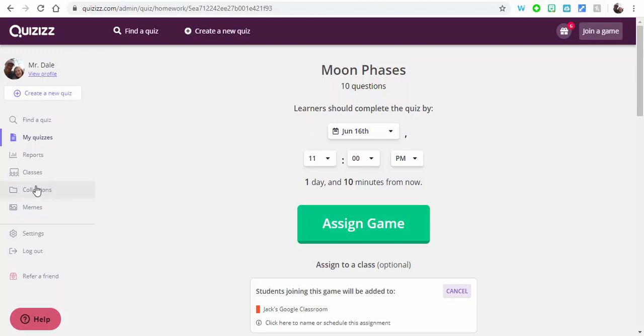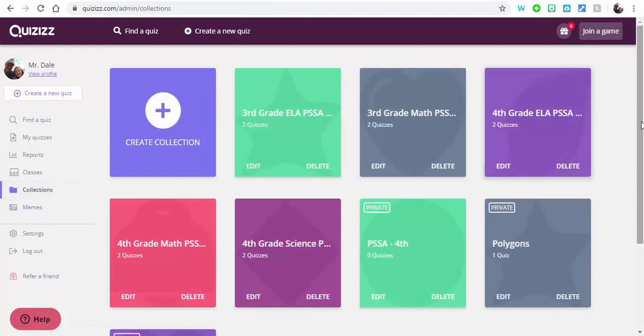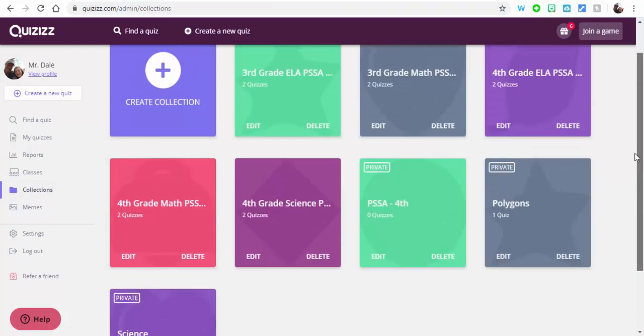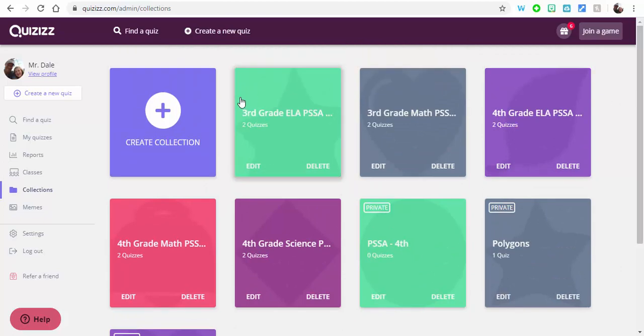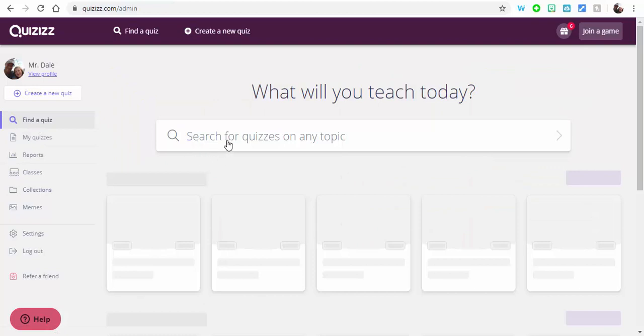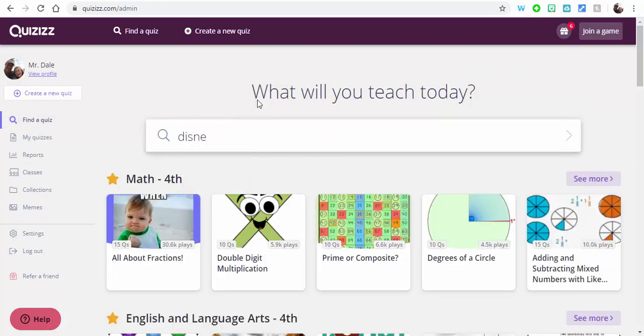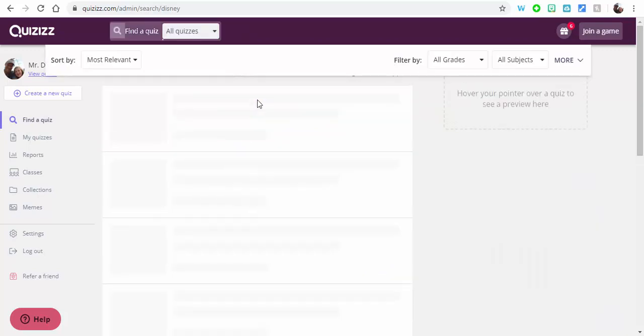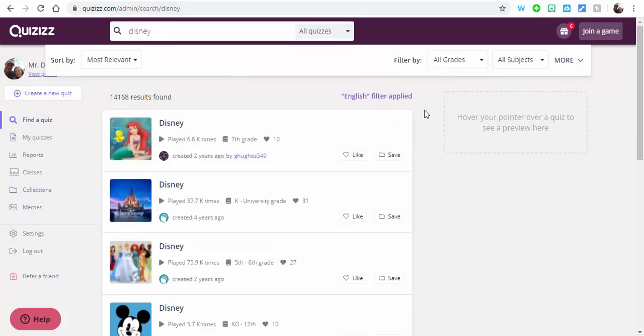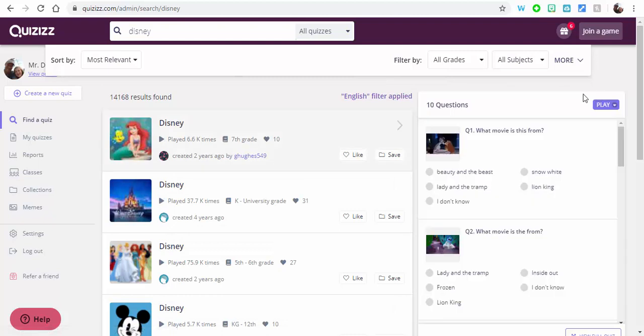Over here, again, there are your collections, which show what I've created in the past just for fun, and a personal one, your old quizzes. You can find quizzes. So let's just say you want to find a fun one on Disney. You can just search for Disney and find some fun ones, whatever it may be. Of course, you can always filter by grades, by subject, and so on.